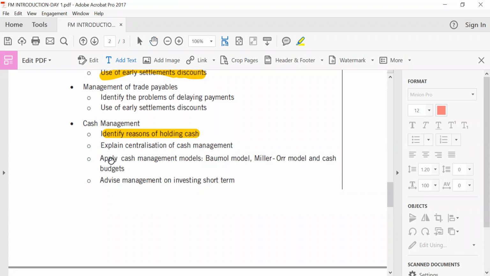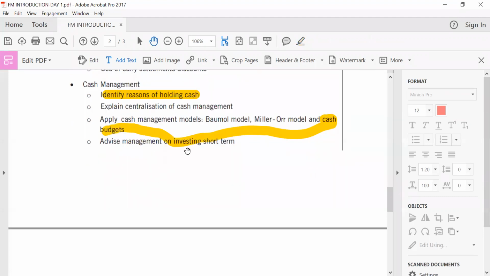Apply cash management models such as the Baumol model, the Miller-Orr model, and cash budget. Cash budget tends to be an issue which is mostly examined from the management accounting perspective. Just like last sitting, it featured for students who sat for the management accounting paper, cash budget. It has been an area of importance for such a paper, right?